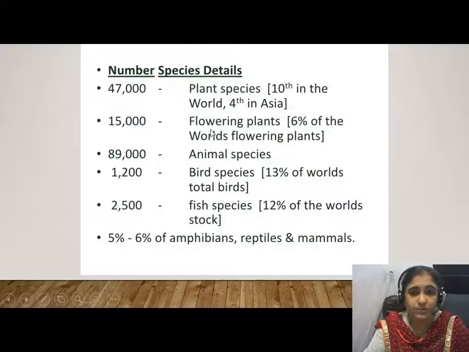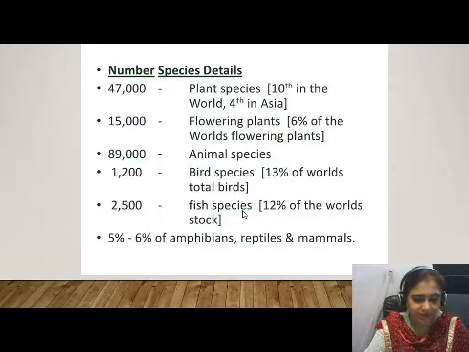We have 15,000 flowering plant species, 6% of the world's flowering plants. If we talk about fauna, means animals, we have 89,000 animal species, 1,200 bird species, and 2,500 fish species in our country. 5 to 6% of amphibians, reptiles, and mammals are there in our country. You can save this slide for reference.